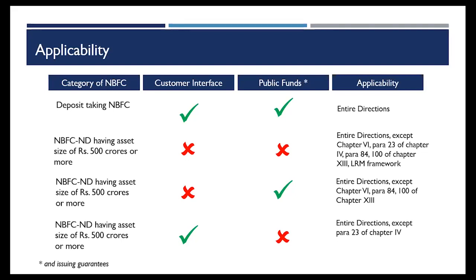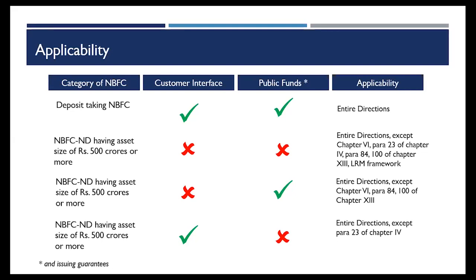So these are the, also para 23, which deals with concentration norms. There is a proviso to the concentration norms which says that in case you're not having any customer interface and access to public funds, that is, you're not issuing guarantees also, in that case you will not be required to comply with the concentration norms. We'll discuss what concentration norms are in detail later on.